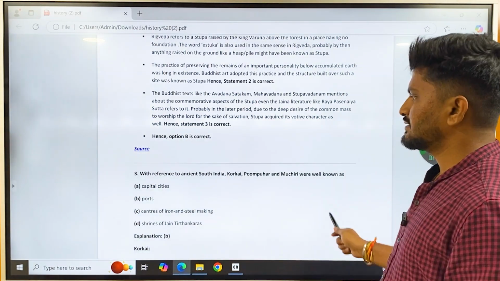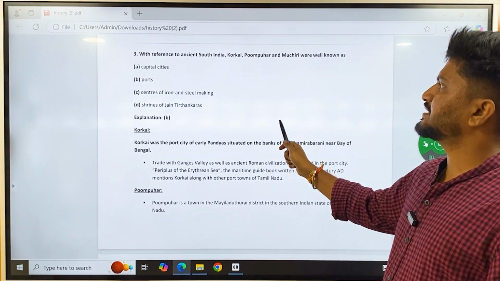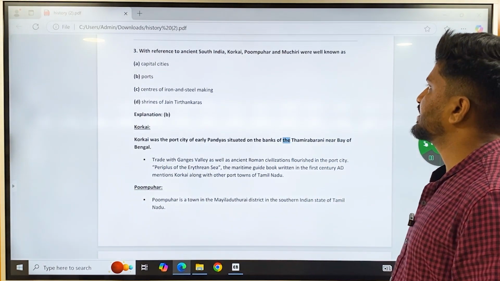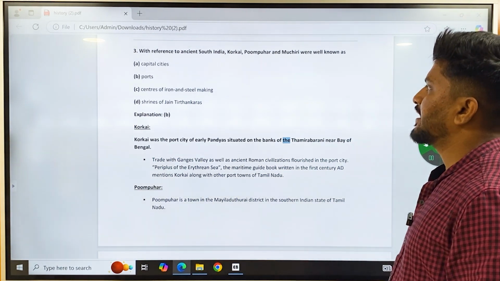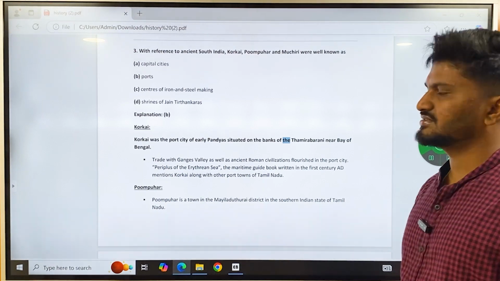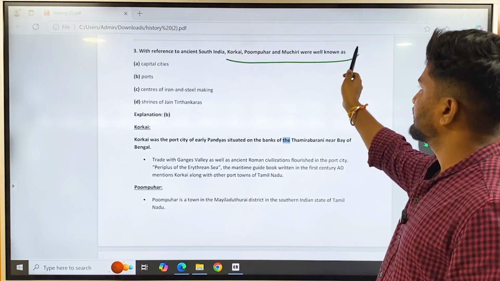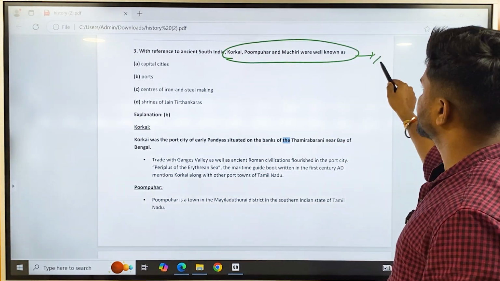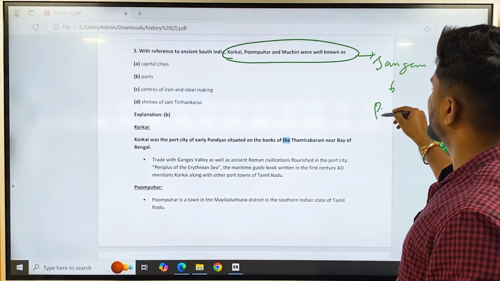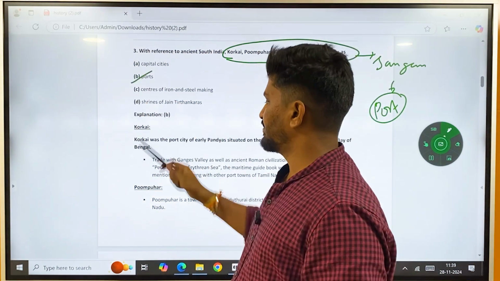Question number 3: with reference to ancient South India, Korkai, Pumpuhar and Muchiri were well known as A. capital cities, B. ports, C. centers of iron and steel making, D. shrines of Jain Tirthankaras. These are cities in South India mentioned in Sangam literature as famous port cities. So here the correct answer is B.